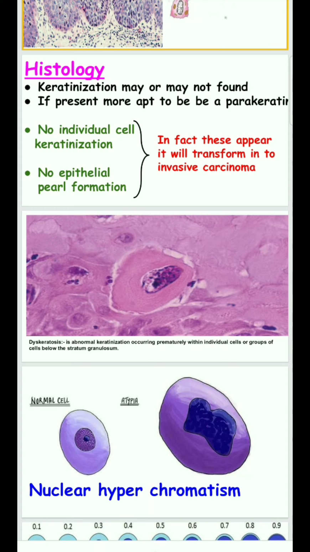When such cells are grouped together, arranged in a concentric ring and maturing prematurely, they form a keratin pearl. In carcinoma in situ there is neither; if they appear, it will transform into invasive carcinoma.